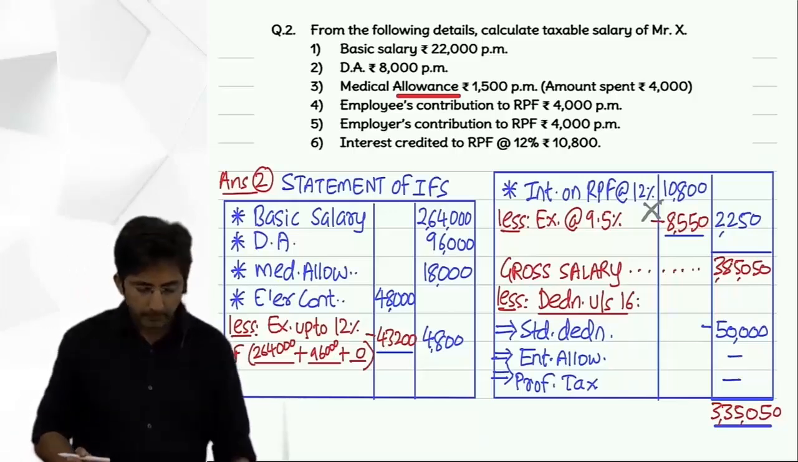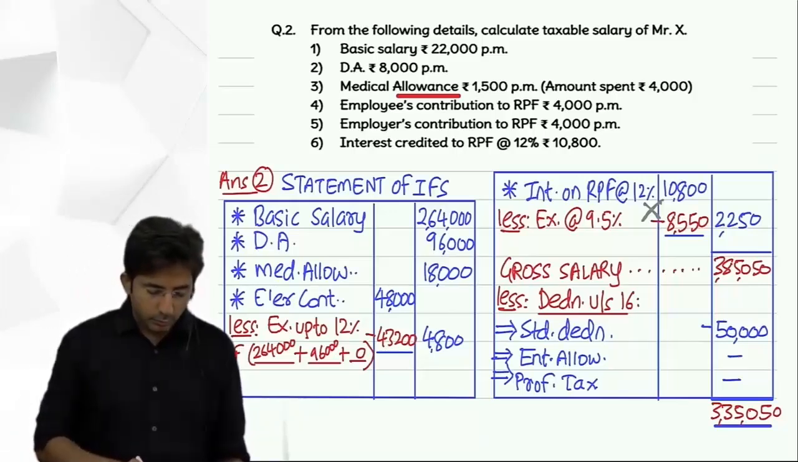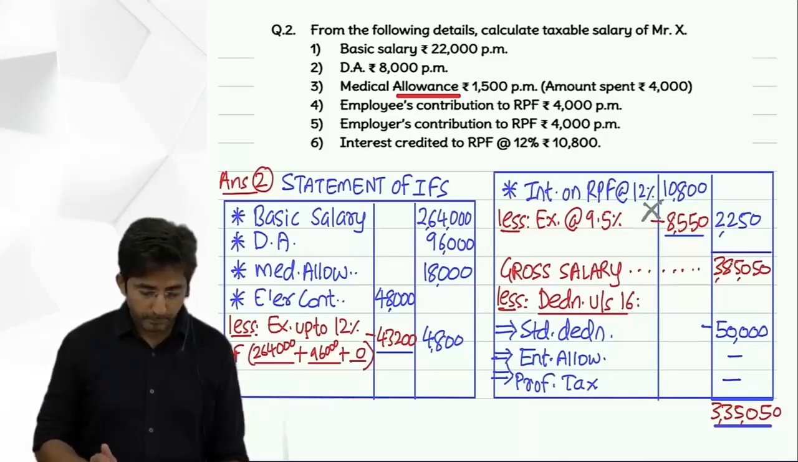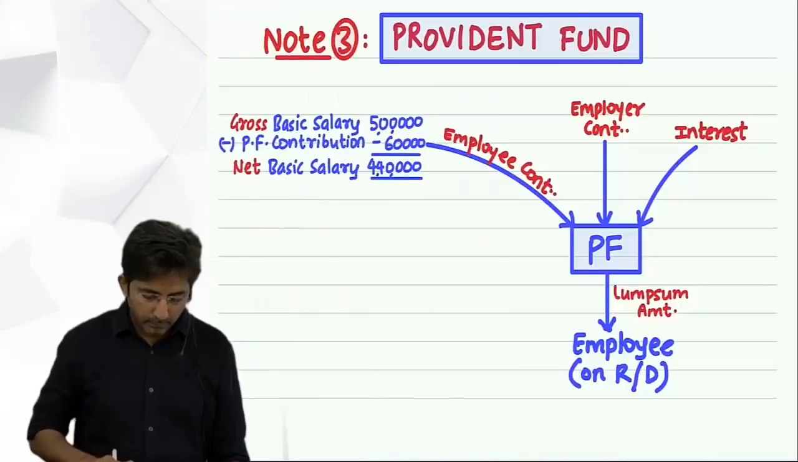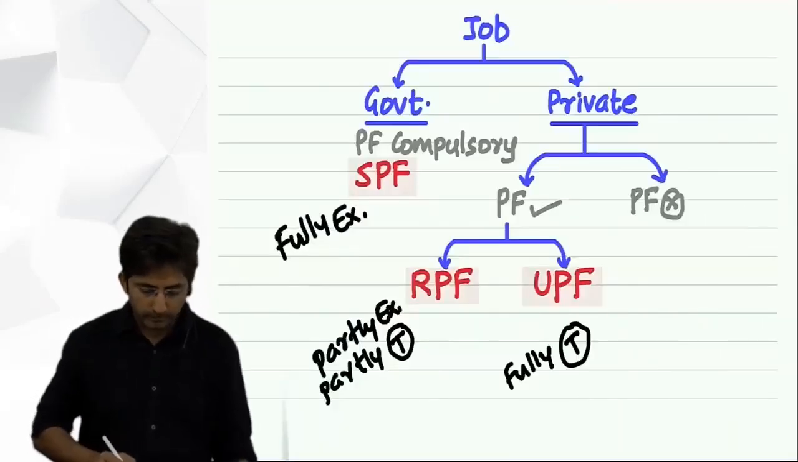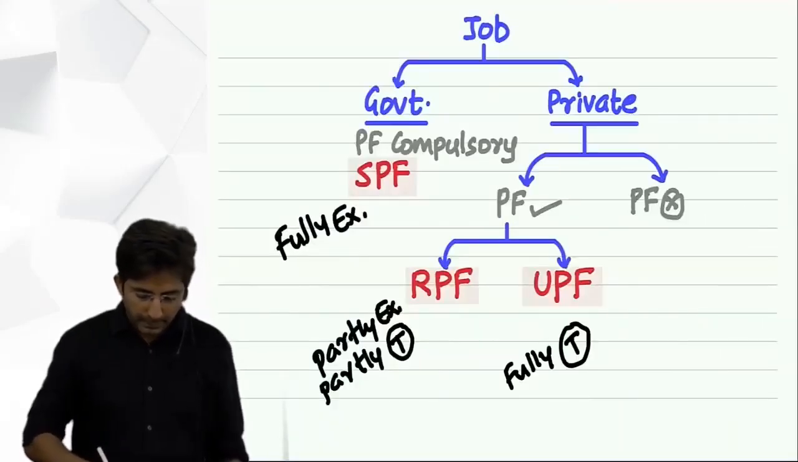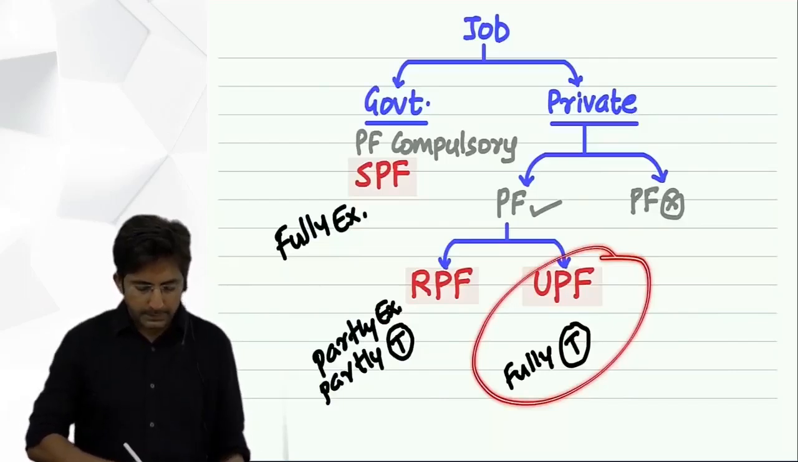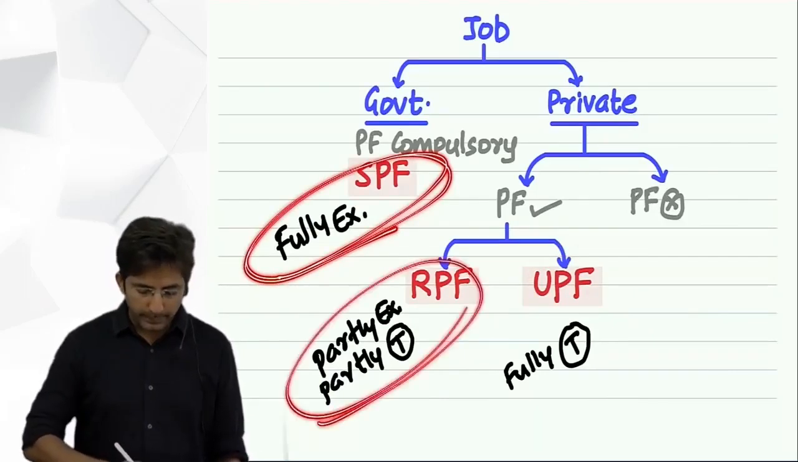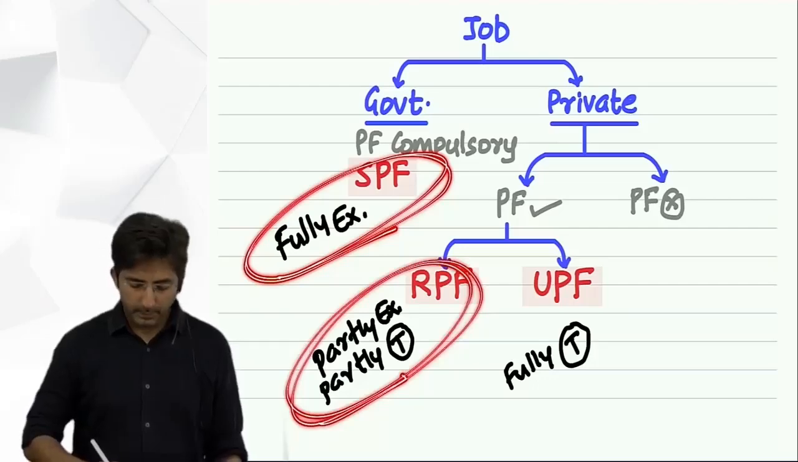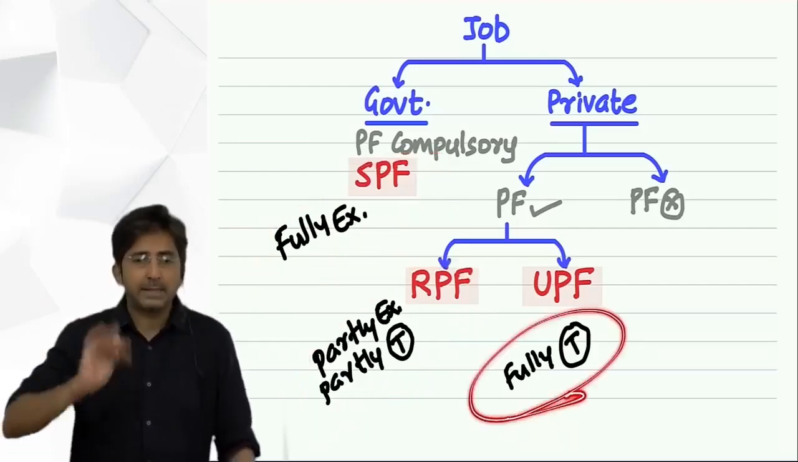Done this thing? So question 2 we have done. Okay, then out of the 3 types of provident fund, look, the next one is what? Unrecognized provident fund. See, statutory provident fund, it was fully exempt. Recognized provident fund, partly. Unrecognized provident fund is fully taxable.